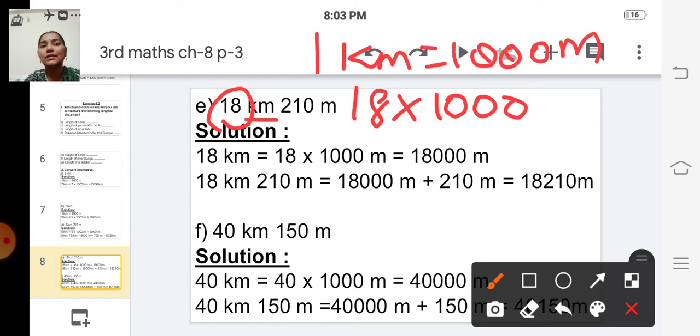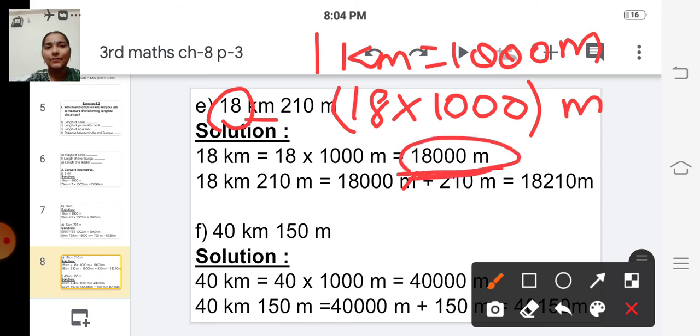So 18 kilometer is equal to 18 into 1000 meter, which is equal to 18,000 meter.